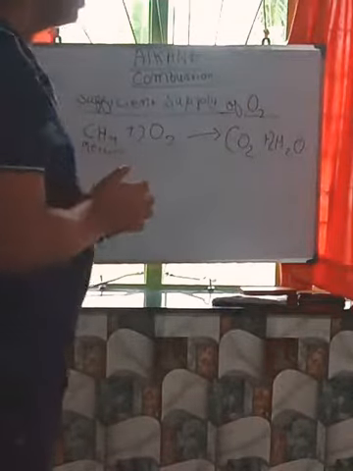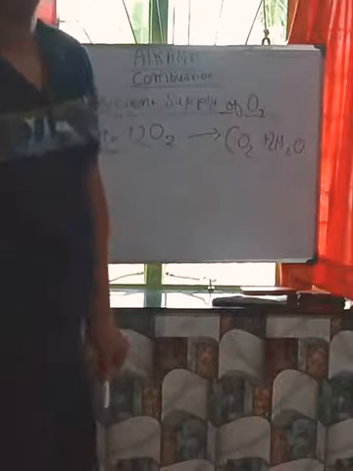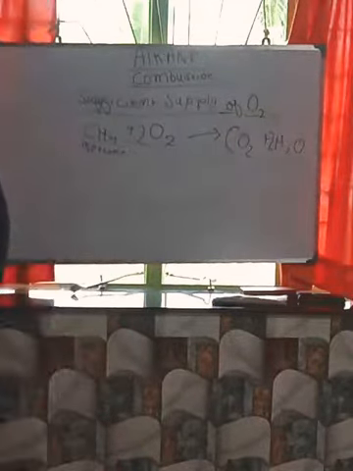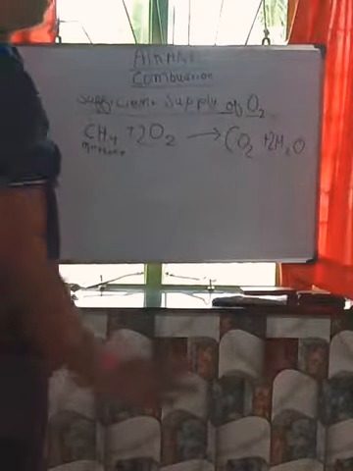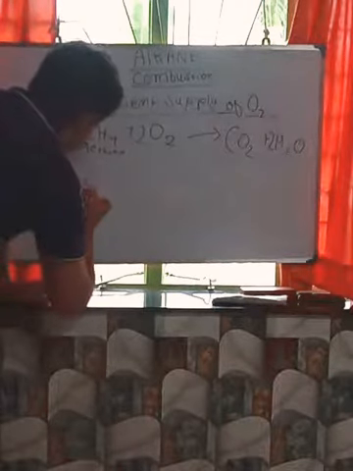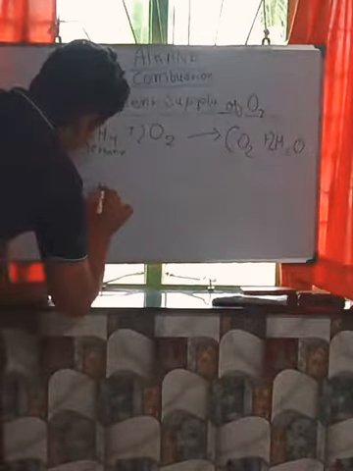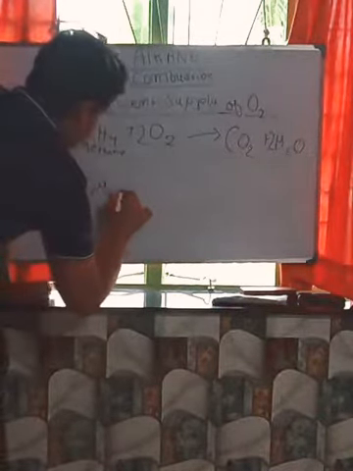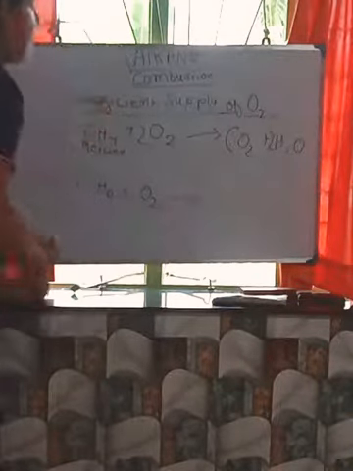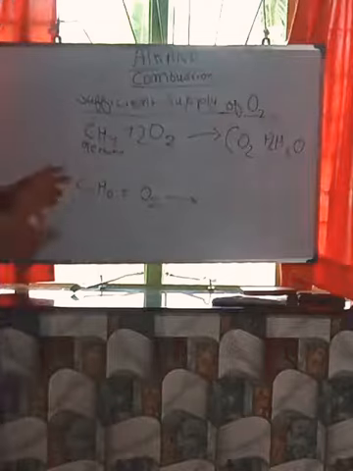Now I am going to show you the second alkane, that is ethane. The formula of ethane is C2H6. See, the same reaction will happen.